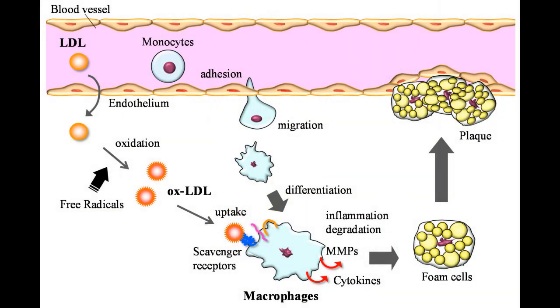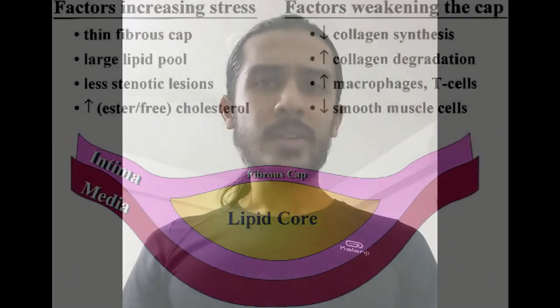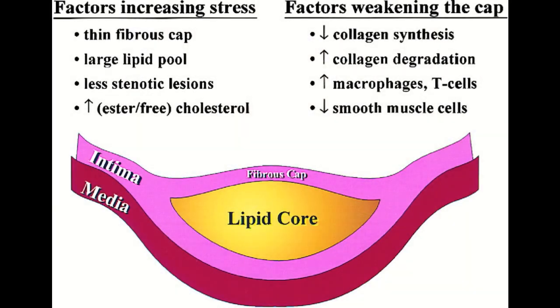Now these macrophages also release free radicals. Free radicals oxidize the LDL, and then these foam cells eat up this oxidized LDL until they burst out and create a core of lipid at the lesion.